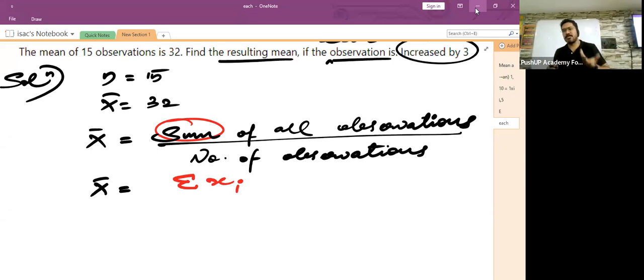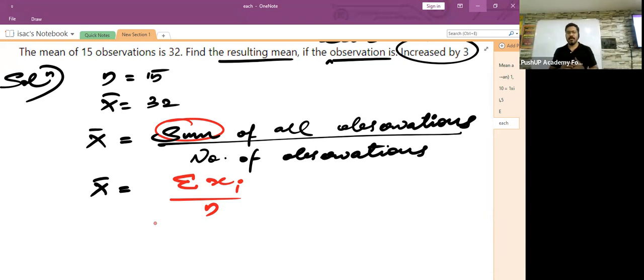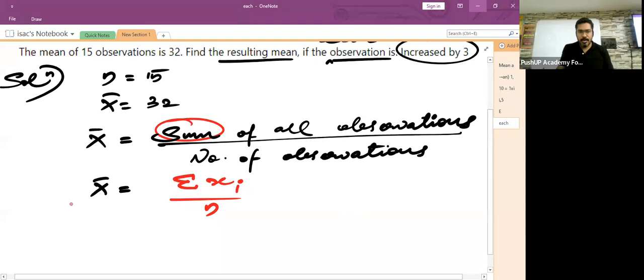Sigma xi means the sum of all the observations given to you in the list, divided by the number of observations. The number of observations can always be represented by small letter n. Okay. So children, the formula can be written as X bar is equal to sigma xi divided by n. I want you all to put this inside a box.